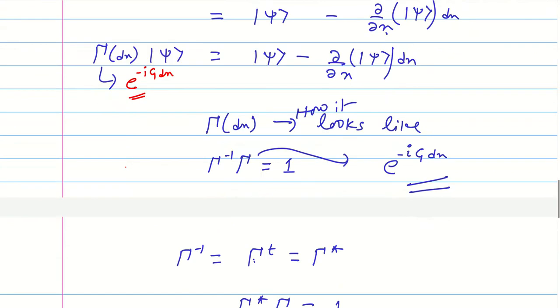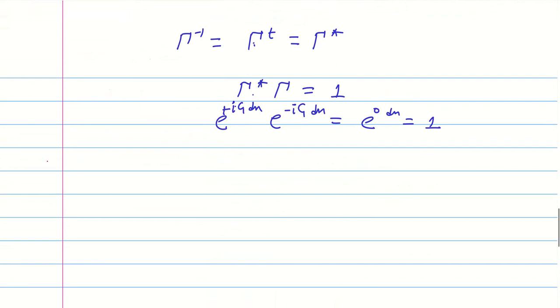We are going to exploit this. So e to the power minus I g dx, acting on this wave function, results in the same wave function at x minus dx, and we have seen how this looks like.